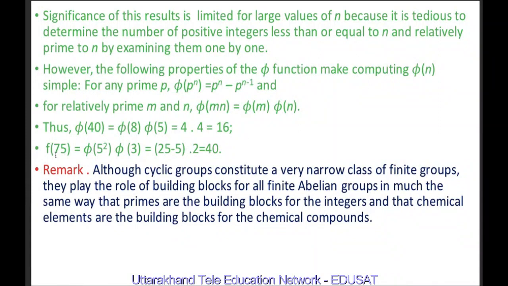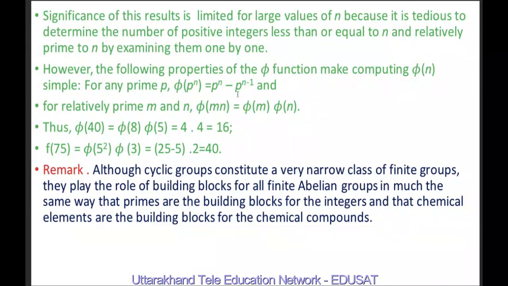Now also, phi(75) can be written as phi(25 times 3), since 25 times 3 is 75. By the formula phi(mn) equals phi(m) times phi(n), we can write this as phi(5 squared) times phi(3). We have used this formula because 75 is 25 times 3 and 25 is 5 squared.